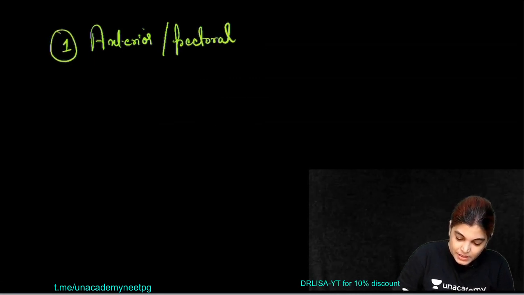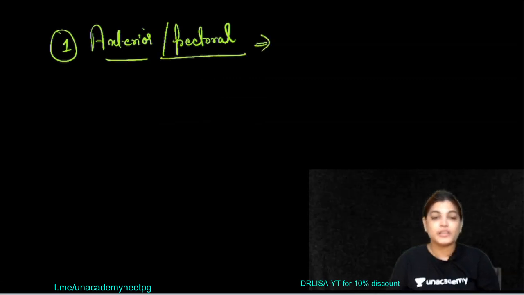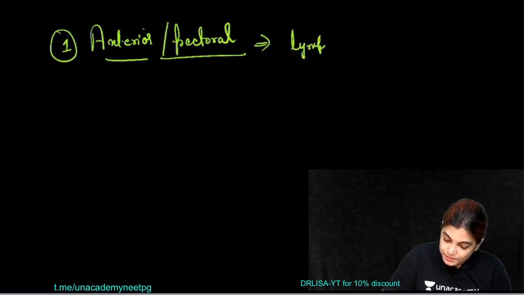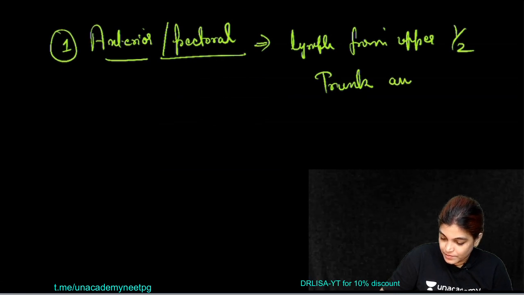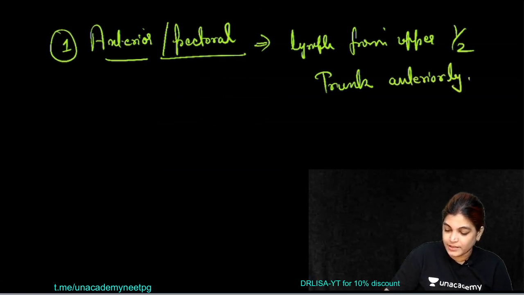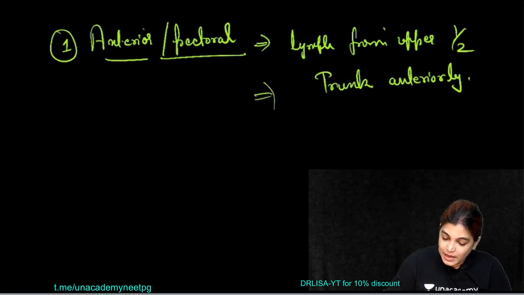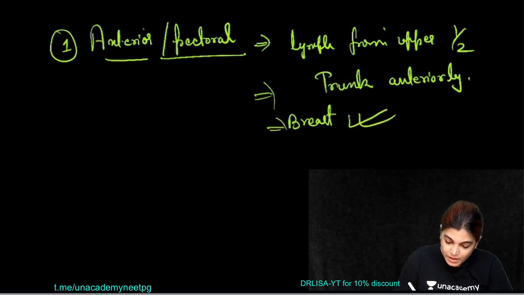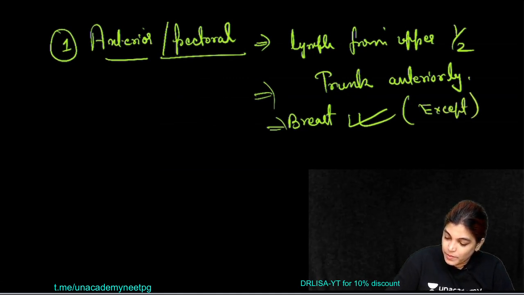The lymphatics draining into this group are lymph from the upper half of the trunk anteriorly, and also from the breast or mammary gland, except lymphatics from the axillary tail.